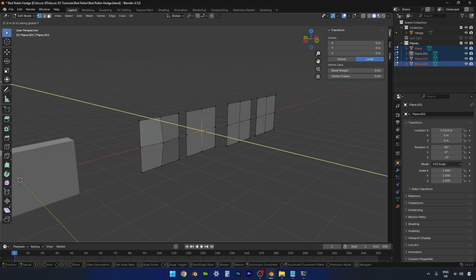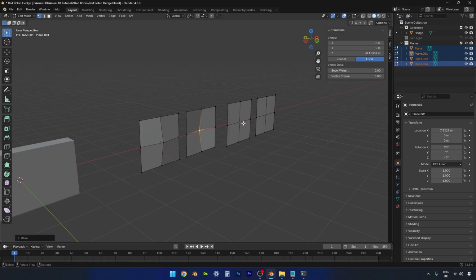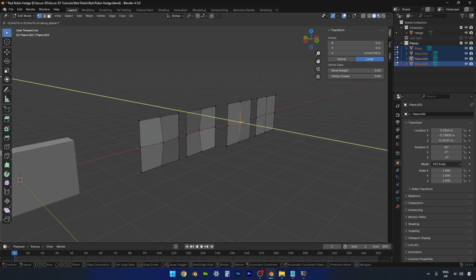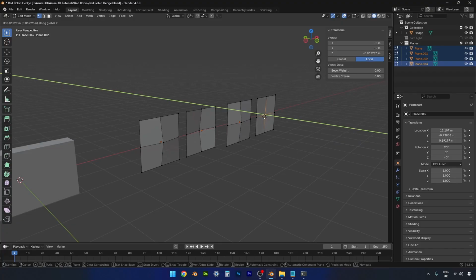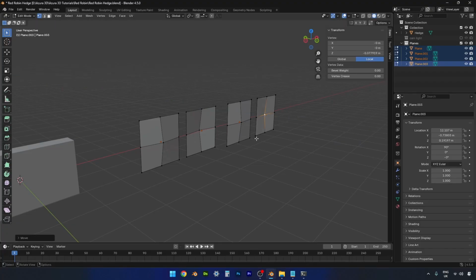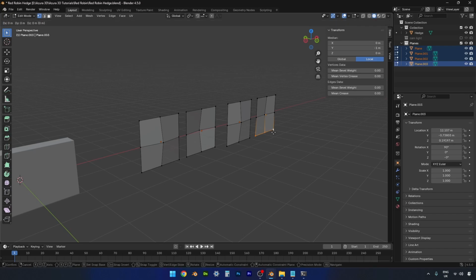Let's do the opposite with this one, move it that way. And same with the bottom ones as well, just give them a little bit of randomness.